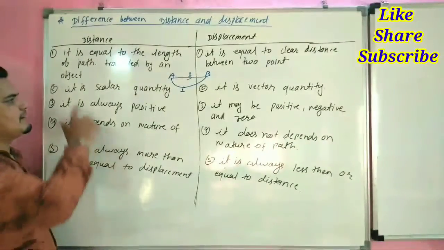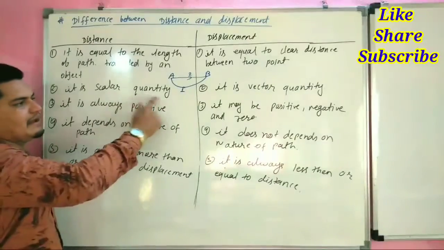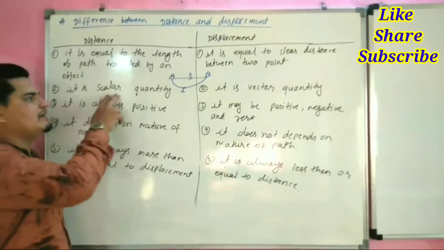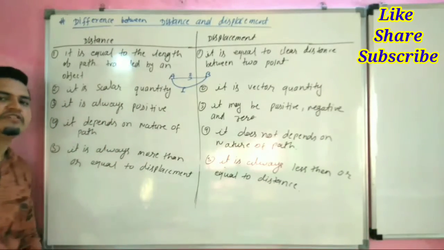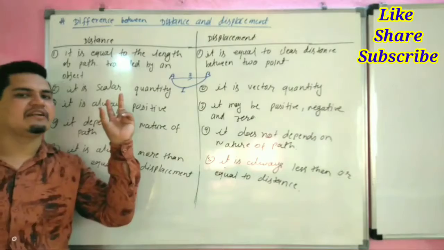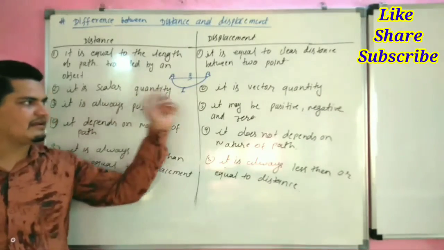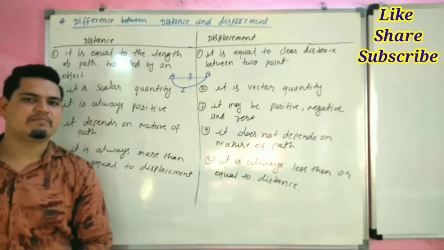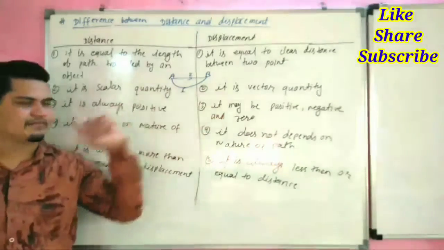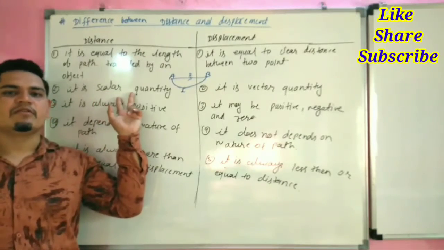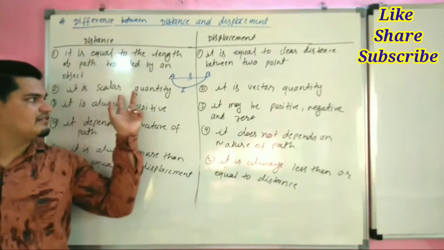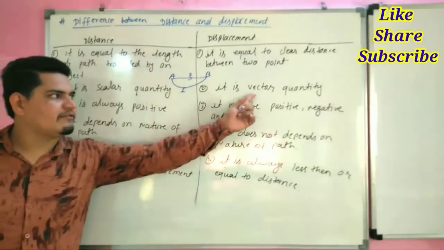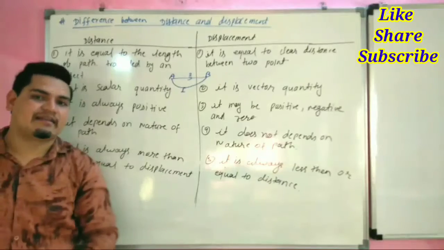Second difference, distance is a scalar quantity and displacement is a vector quantity. Scalar means it does not need direction. Scalar and vector is a chapter you will study in 11th class. Now you have to learn only the basics. Scalar quantity means it consists of only magnitude. Vector quantity means it consists of magnitude as well as direction.